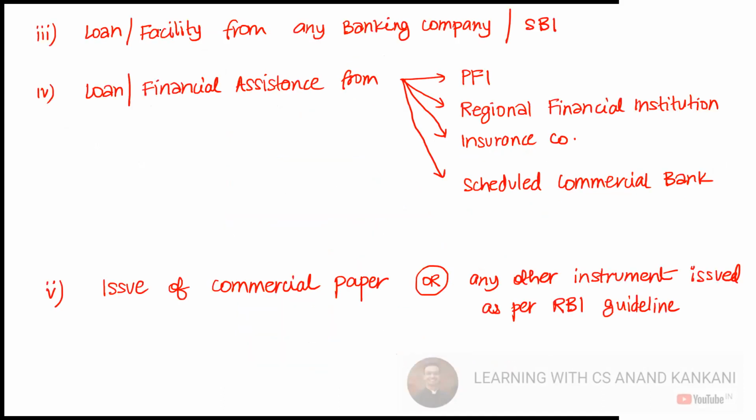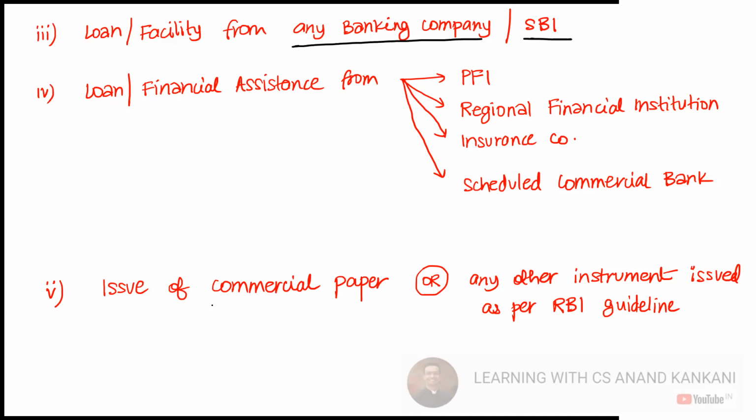Then we have the third source, where the loan or the facility, the cash assistance that has been extended by any banking company or by State Bank of India. Again, in that case, you will have an exception. This will not be considered as a deposit. Then you have loan or financial assistance received from a public financial institution, regional financial institution, insurance company, or scheduled commercial bank. Again, that will also not be considered as a deposit.